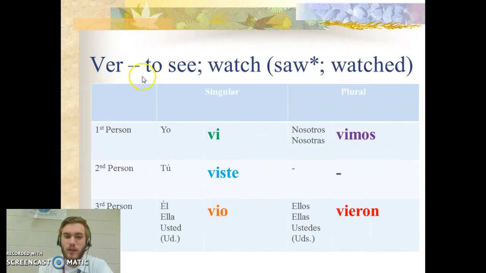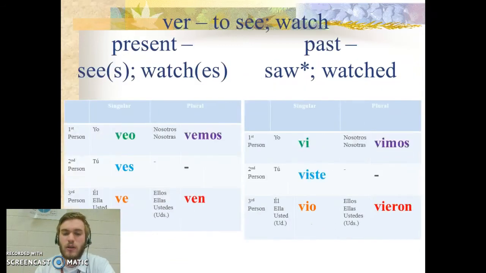Moving on to the verb ver, which means to see or to watch. In the past it will mean saw or watched. Starting with the yo form: vi, viste, vio, vimos, vieron. If you notice, dar and ver are almost the same, except the d's are now v's. So they're very, very similar.